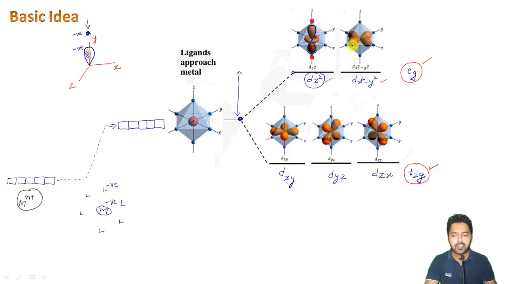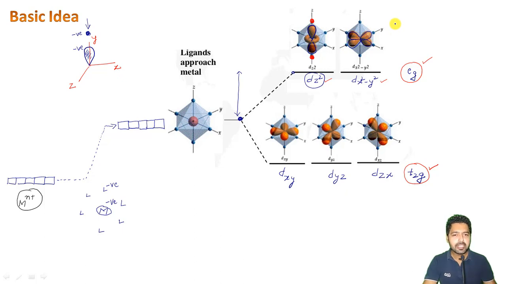You can see here very clearly that instead of these two lobes, in this case there are four lobes: first one, second, third as well as the fourth one. All four lobes are present on the same axis from where the ligands are coming, right?